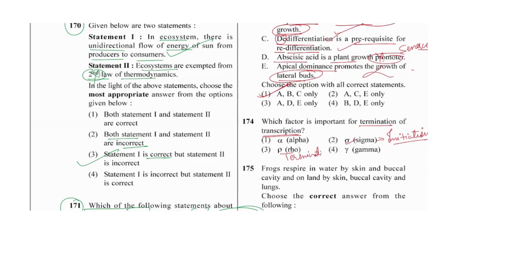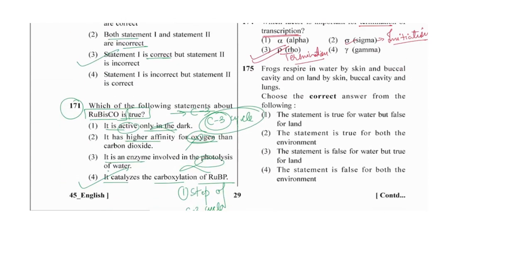Two types of termination we have seen, rho dependent and rho independent. Frogs respire in the water by the skin and buccal cavity, and on the land by skin, buccal cavity and the lungs. So under the water with the help of the skin only, means cutaneous respiration, in the water only, not the buccal cavity. Okay, so the first one will become incorrect here, but for the land they are saying correctly, skin, buccal cavity and the lungs, means pulmonary respiration.